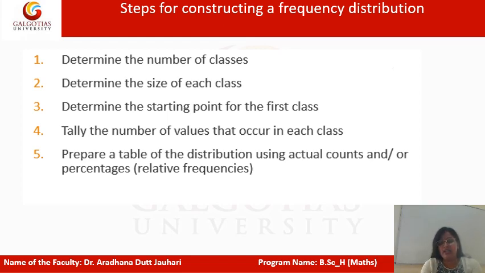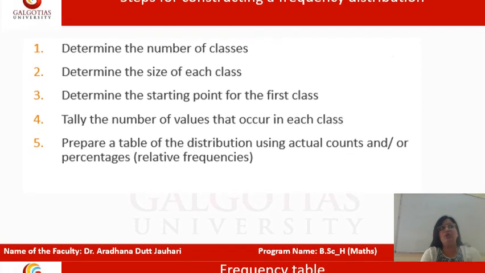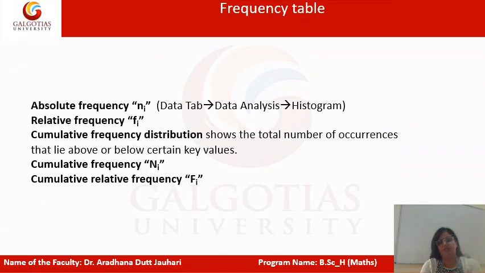I hope you have already done this in class 6 to 8, because we prepare tally tables there. Now you must know what absolute frequency, relative frequency and cumulative frequency distribution are, and these are denoted by the symbols written here.